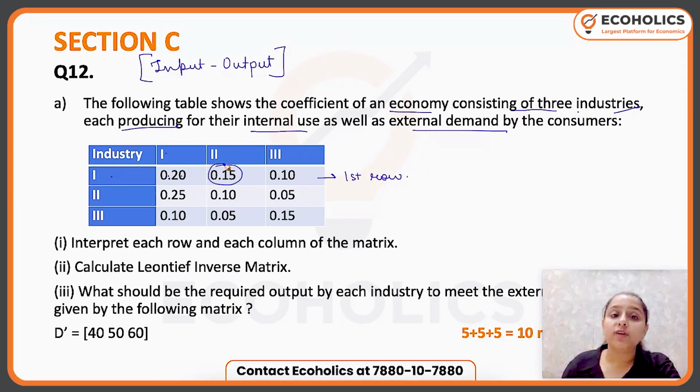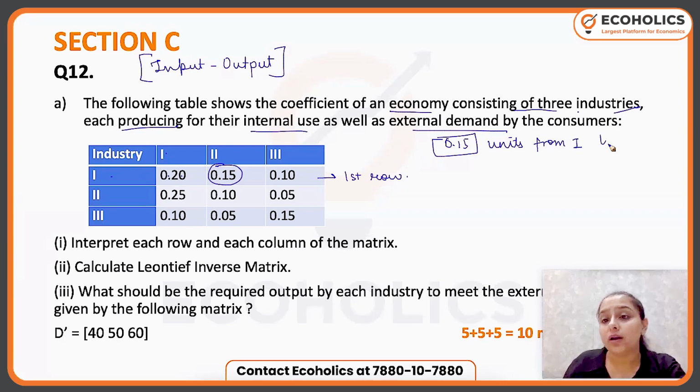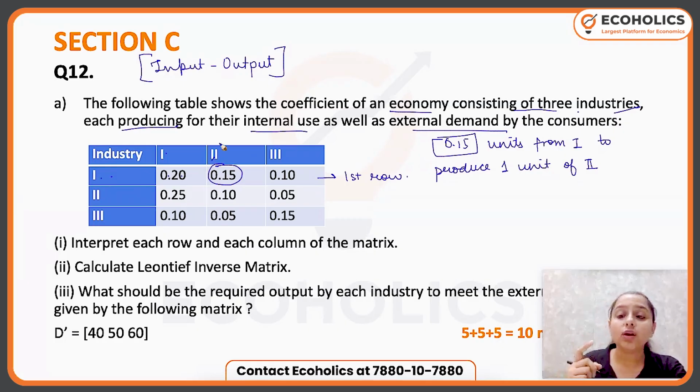What is 0.15? 0.15 means that I need 0.15 units from industry 1 to produce 1 unit of industry 2. So this is the interdependence between first and second. How many units do I require from first industry to produce 1 unit of industry 2?